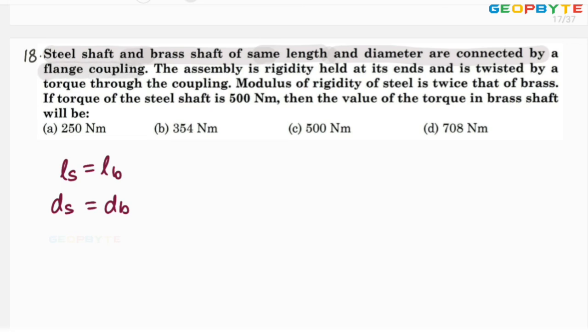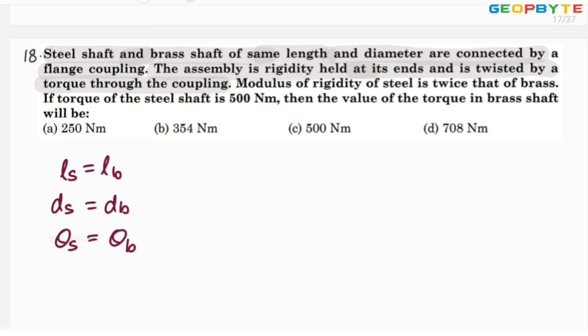They are connected by a flange coupling, the assembly is rigidly held at its ends and is twisted by a torque through the coupling. Twisted by the torque means the angle of twist for the steel shaft equals the angle of twist for the brass shaft.